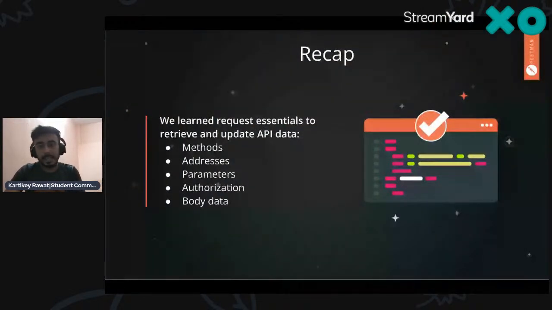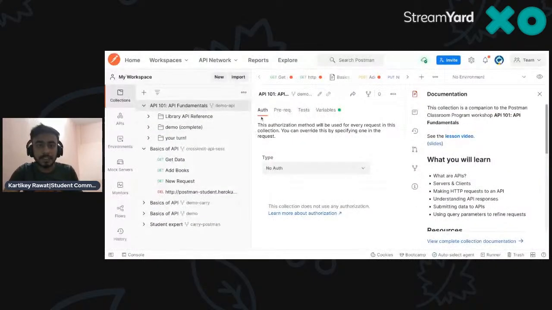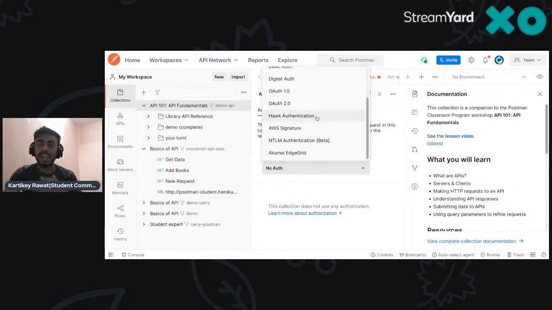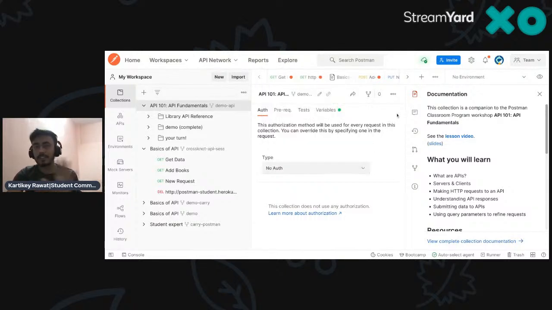So the basic recap of what we did here: we focused on methods, addresses, parameters, authorization, and body data. More on it: if I jump to the main thing, give me a moment. Right. If I share this tab again, you see there are different types of auth: API key, bearer token, basic auth, digest auth, OAuth 1.0, 2.0. In terms of security, AWS signature and OAuth 2.0 are some of the best API authentication types that we are using here.